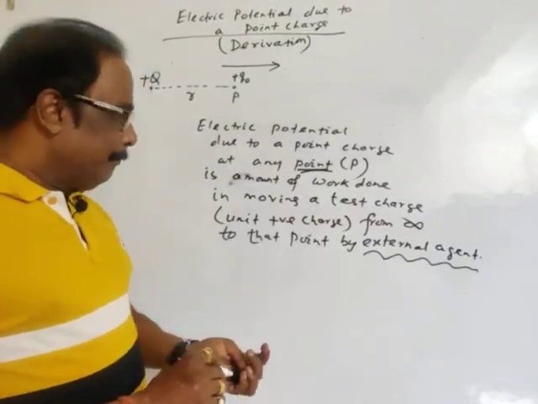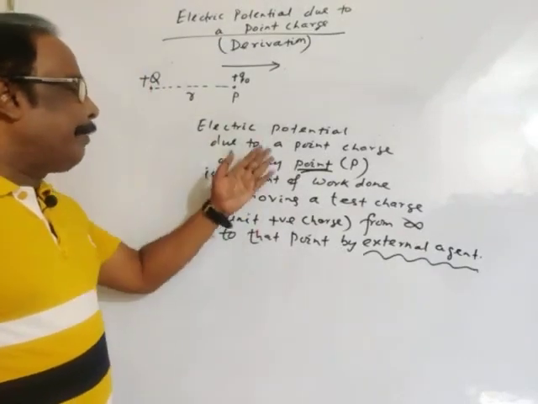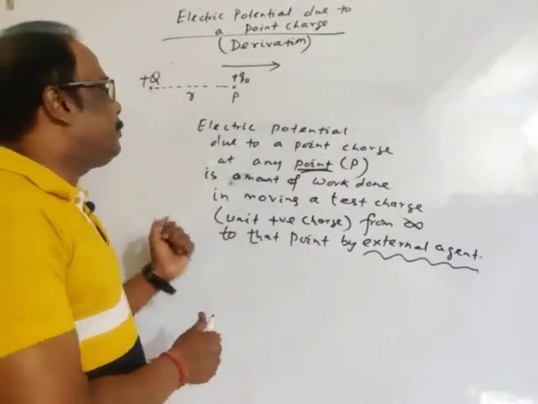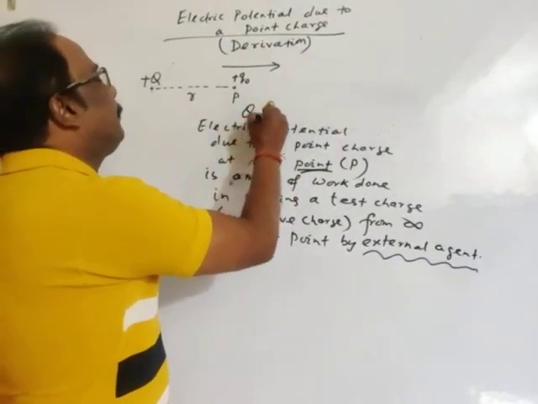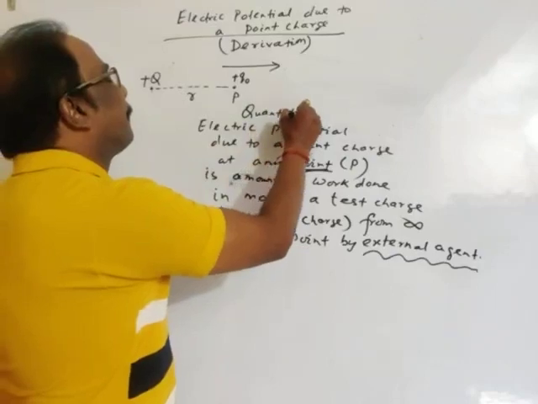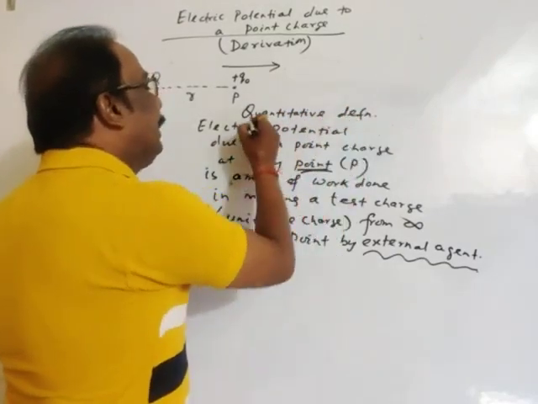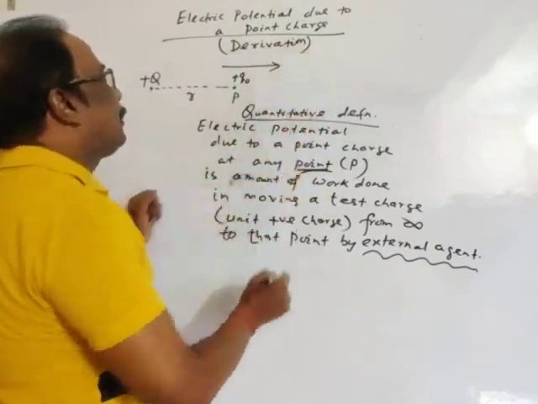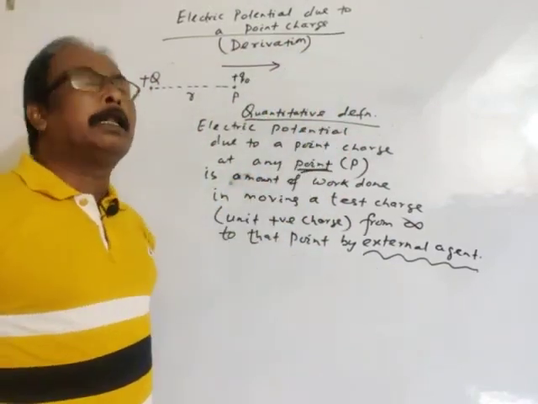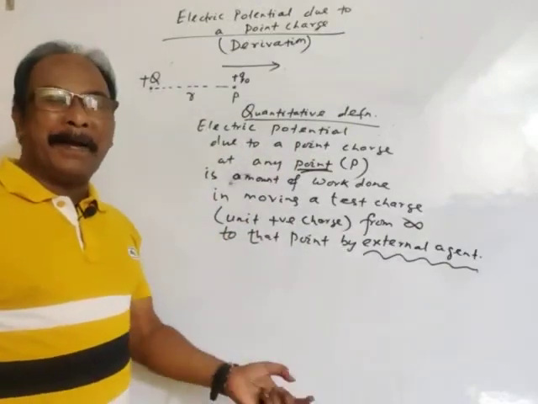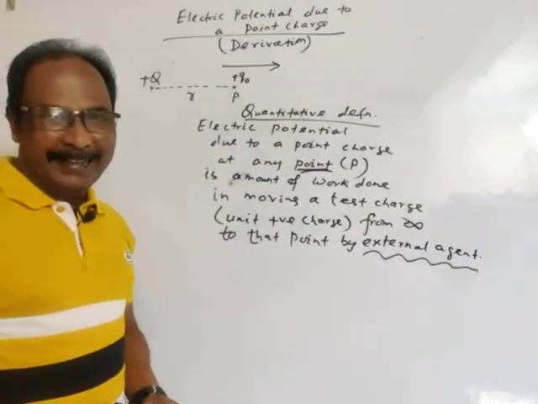Then I think you have written this definition. This is the quantitative definition of electric potential due to a point charge. I think you have already taken it, or you may take a screenshot.